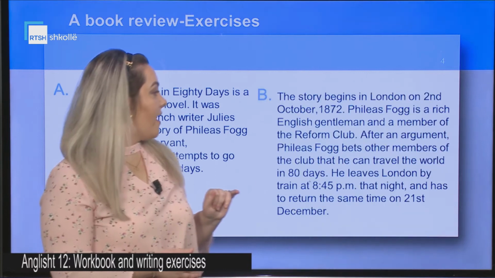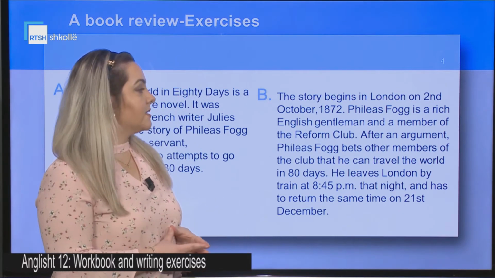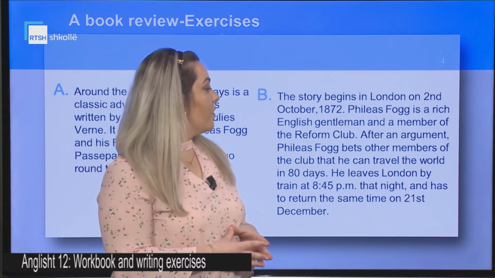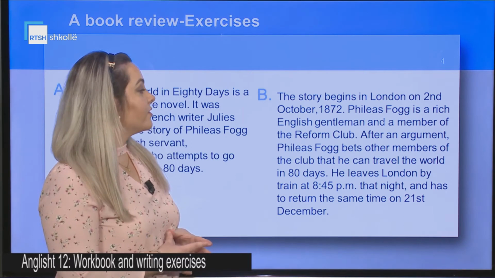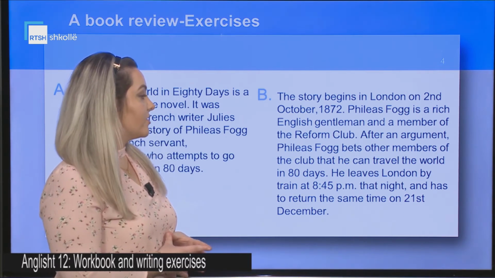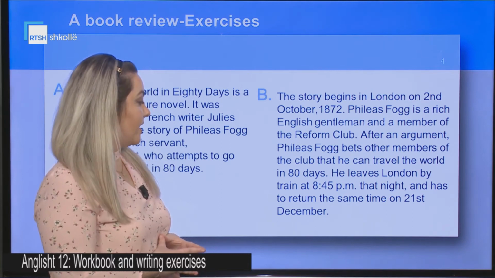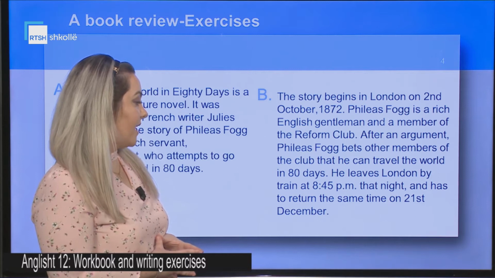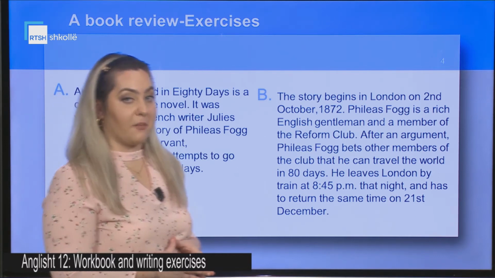The second paragraph. The story begins in London on 2nd October 1872. Phileas Fogg is a rich English gentleman and a member of the Reform Club. After an argument, Phileas Fogg bets other members of the club that he can travel the world in 80 days. He leaves London by train at 8:45 p.m. that night and has to return the same time on 21st December.